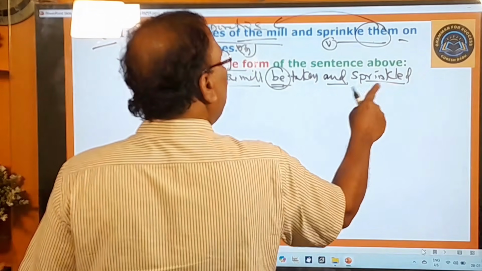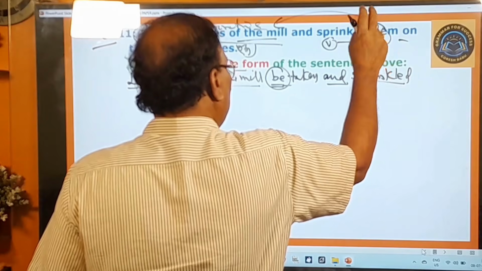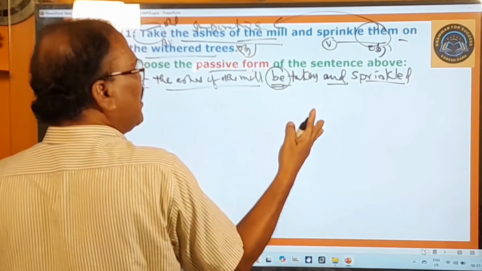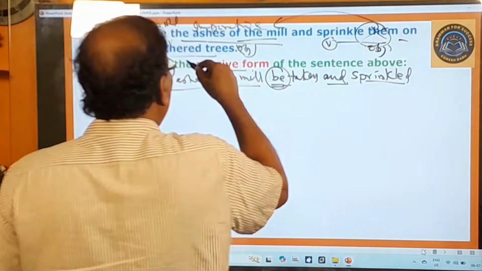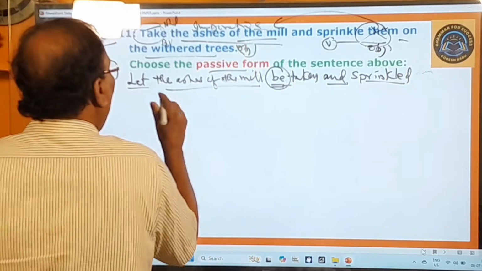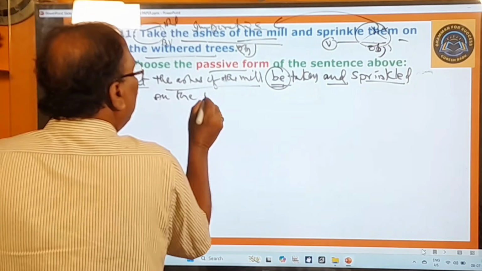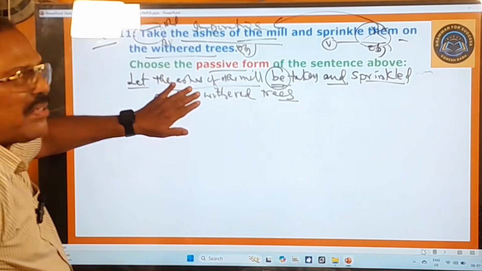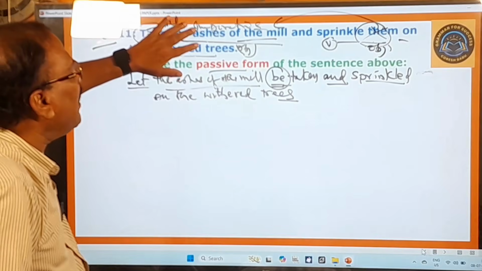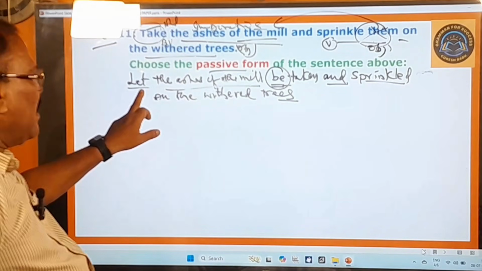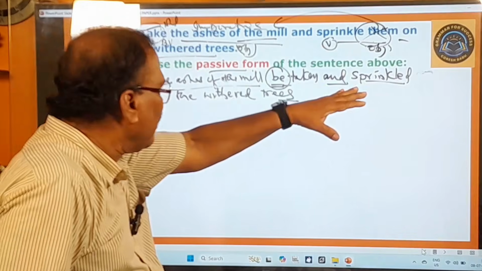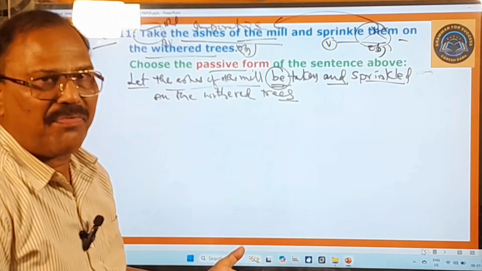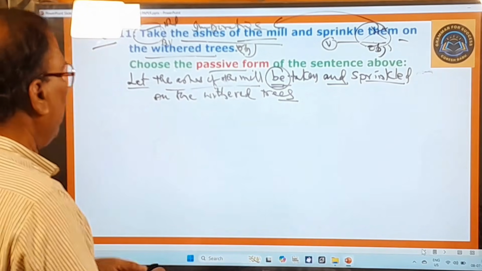After writing the second verb, what should you do? You need not write the second object again, because it is referring to the first object, and therefore you need not mention it again. So you drop it. And what is the remaining sentence here? On the withered trees. So this must be your answer. This is how you change this imperative sentence into passive voice: let the ashes of the mill be taken and sprinkled on the withered trees. The second object is dropped because it will be a repetition of the object. You know that very well. And this should be your answer.